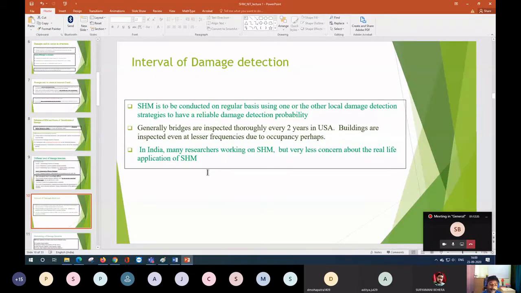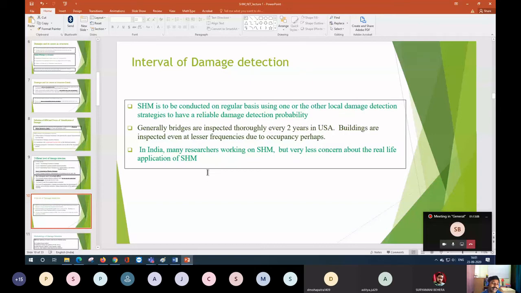You have to do some sort of statistical pattern analysis, or you have to believe your sense that you are getting some response difference, so probably damage is there. So monitoring should be done on a regular basis so that you can identify the local damage, and once you identify it, you can sort out the issue during that time, so that damage does not propagate and cause global failure.